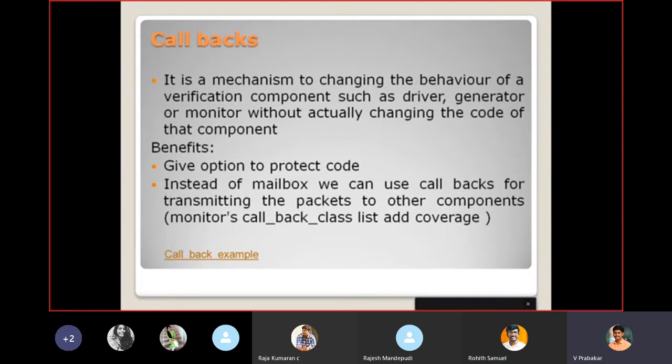So here, from monitor to coverage, we will send the transaction through the mailbox. Instead of that, we can call the coverage part by using callback. When we declare the callback class inside the monitor, automatically when you run the run task of the monitor, the callback class will be accessed. So the coverage part comes in.